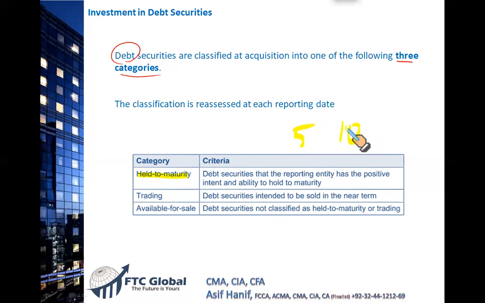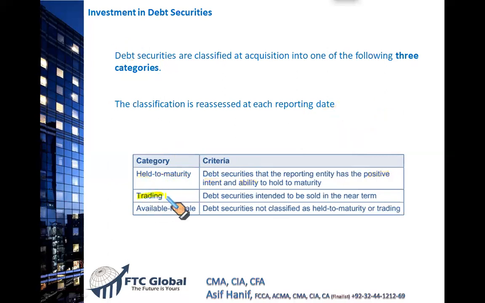So if the company decides to designate these investments as held to maturity, the company should have the positive intention to hold them for 5 or 10 years, and the company should also have the ability to hold for 5 or 10 years. Ability means the company will not have any cash problems, so the company can hold them till the preferred stock and these collateralized mortgage obligations mature after 5 or 10 years. So this is the first category, held to maturity. You will hold on to these investments till they mature, right? So this is the first categorization.